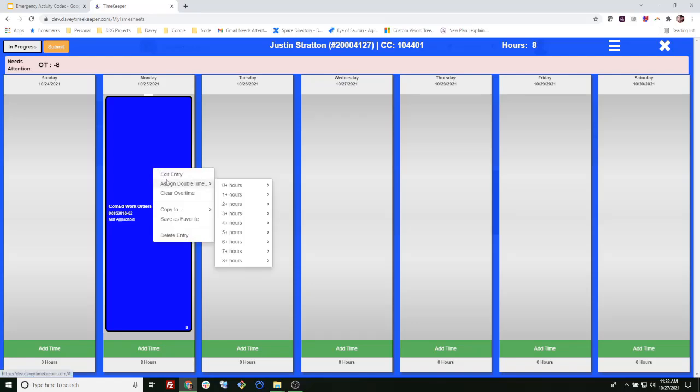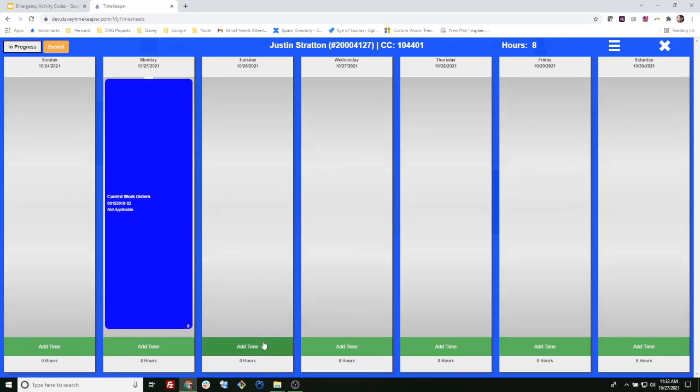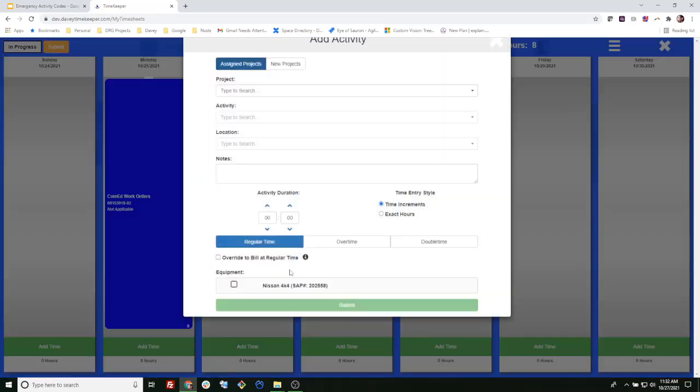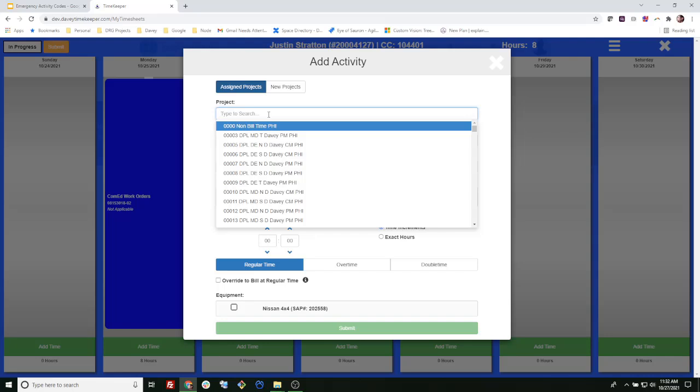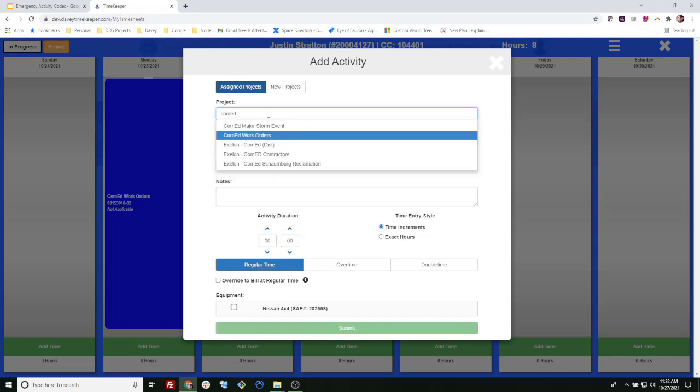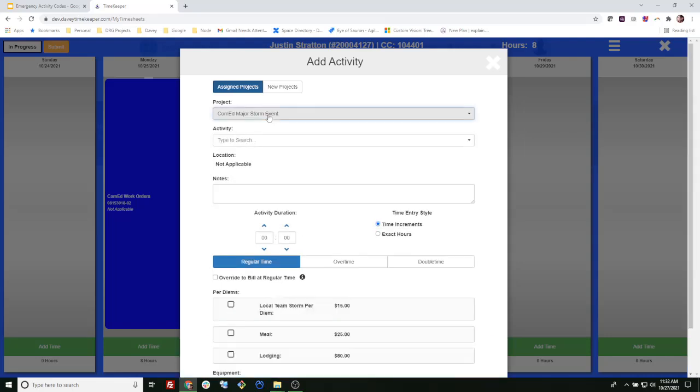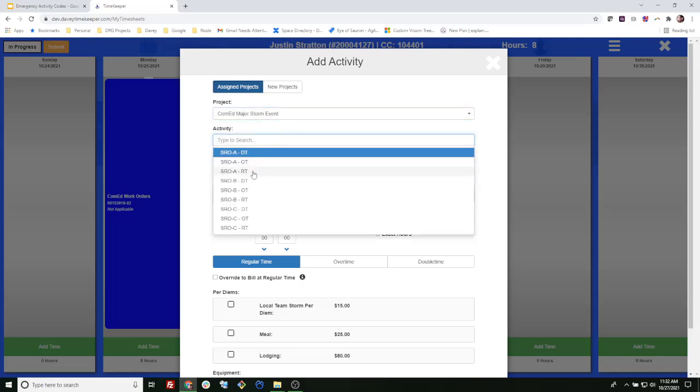Now we have this new mechanism for emergency related activities. Let's imagine a storm event has come in, and I'm going to be logging hours as part of that response. You'll notice that when I choose the project that has had these activities set up, I am now given the option to choose a double time, overtime, or regular time activity. In this case, let's imagine that the contract specifies I can get compensated double time.